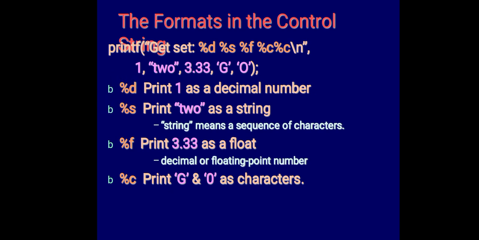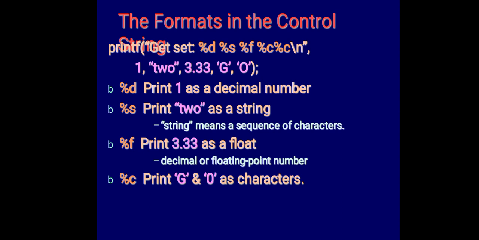You can see in the printf statement we have written percentage d, so the value 1 will be displayed. 1 is an integer, so it will display an integer value. Next we have percentage s. Percentage s is used to display a string. A string is a collection of characters. In this printf example you see percentage s, so it will display the letters TWO; that is a string, so that will be displayed.